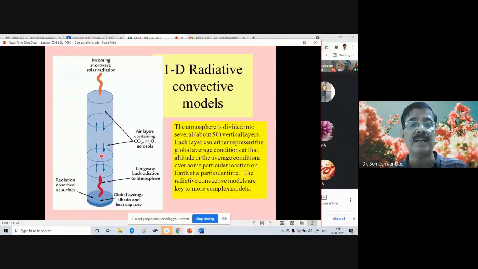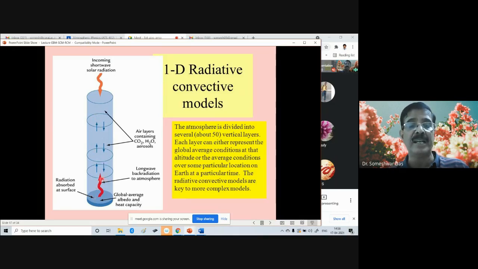Similarly, we consider the radiation absorbed at the surface, and we prescribe the global average albedo and heat capacity at the surface. This is the backward long wave radiation into the atmosphere, so there are downward fluxes of short wave and upward fluxes of long wave.